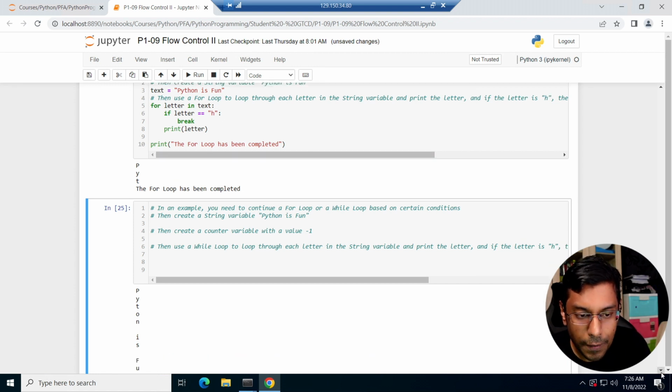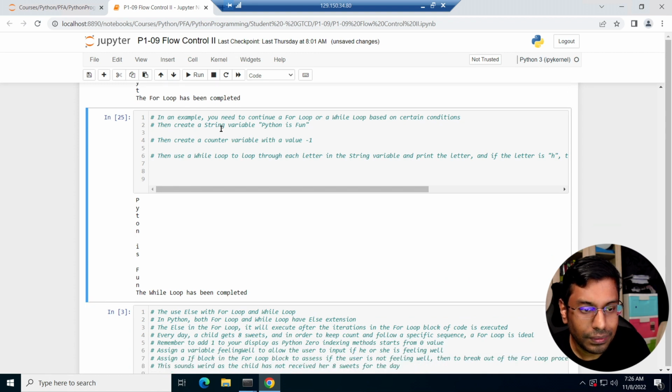So similarly, okay, let's do this with a while loop as well, which makes more sense, right? Let's try this with a while loop, and see how you can do this with a while loop as well, right? So let's try this. Text equals Python is fun, right?